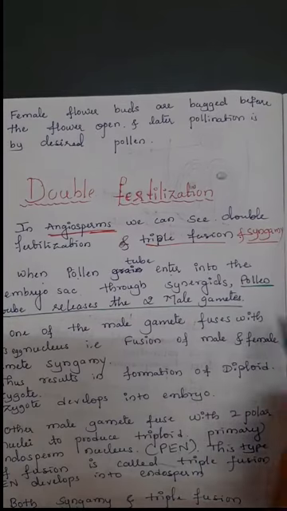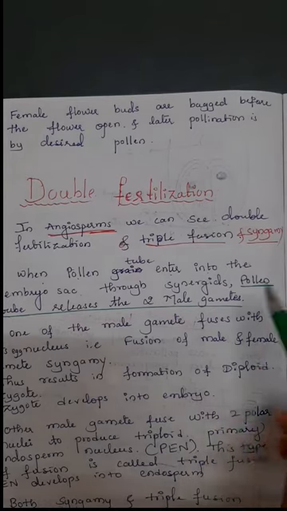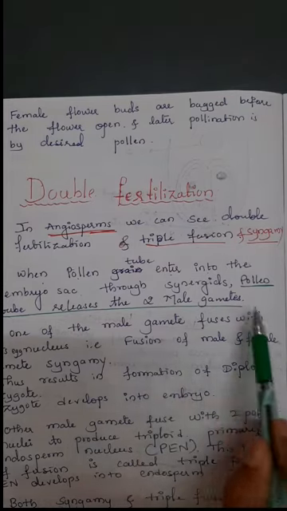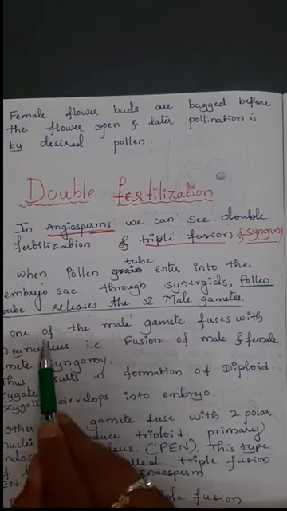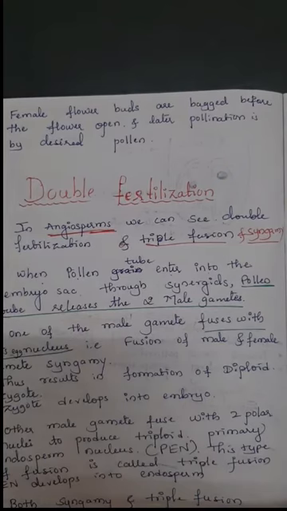What are the contents which are present in the pollen tube? 2 male gametes. Okay, the vegetative cell divides to form 2 male gametes. Of those 2 male gametes, one of the male gametes fuses with the egg nucleus of the embryo sac, which is present at the micropylar end with the synergid cells.